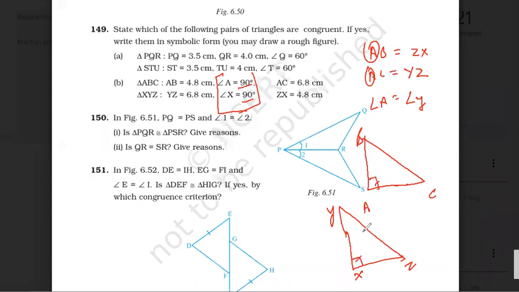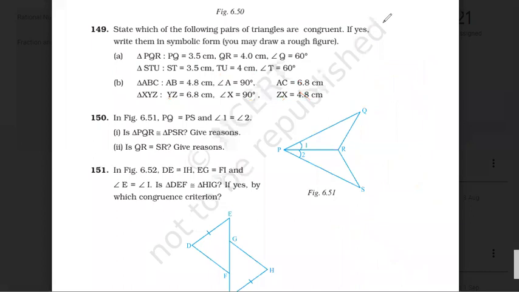RHS. Now YZ is equal to BC given. YZ is equal to BC not given. So even RHS is not possible. So not congruent. Okay. We will check both. RHS also we will check if we have 90 degree.